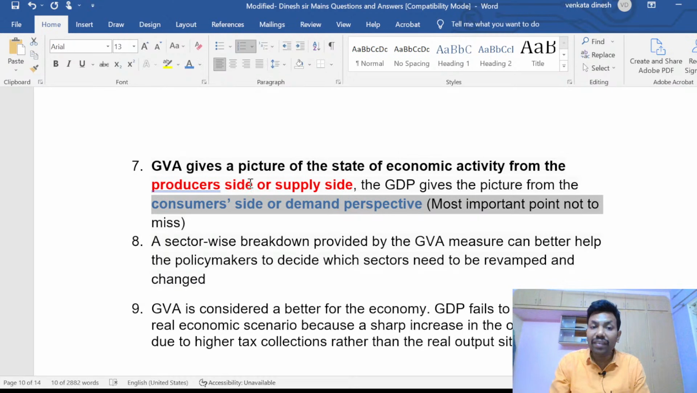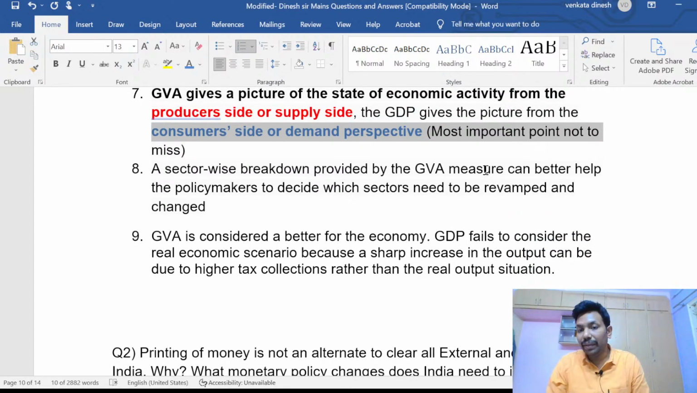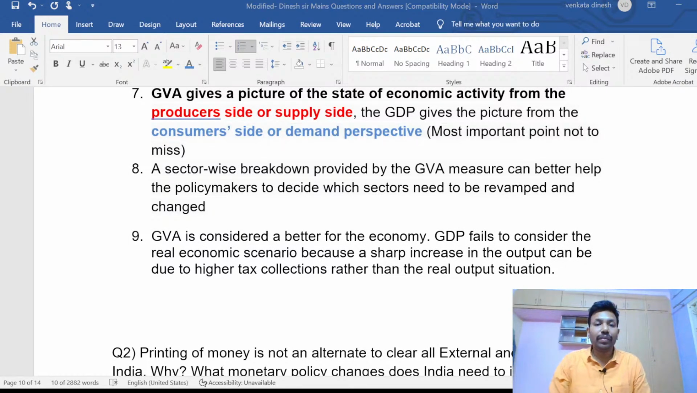So GVA gives a picture of the state of economic activity from the producer point of view, the supply side. GDP gives a picture from the consumer side, a demand perspective, right? That is very, very important. So when we want to migrate from a consumption-led economy to a production-led economy, we have to convert from GDP to GVA. That is very important. The sector-wise breakdown provided by the GVA measure is very important. Simple logic to say.